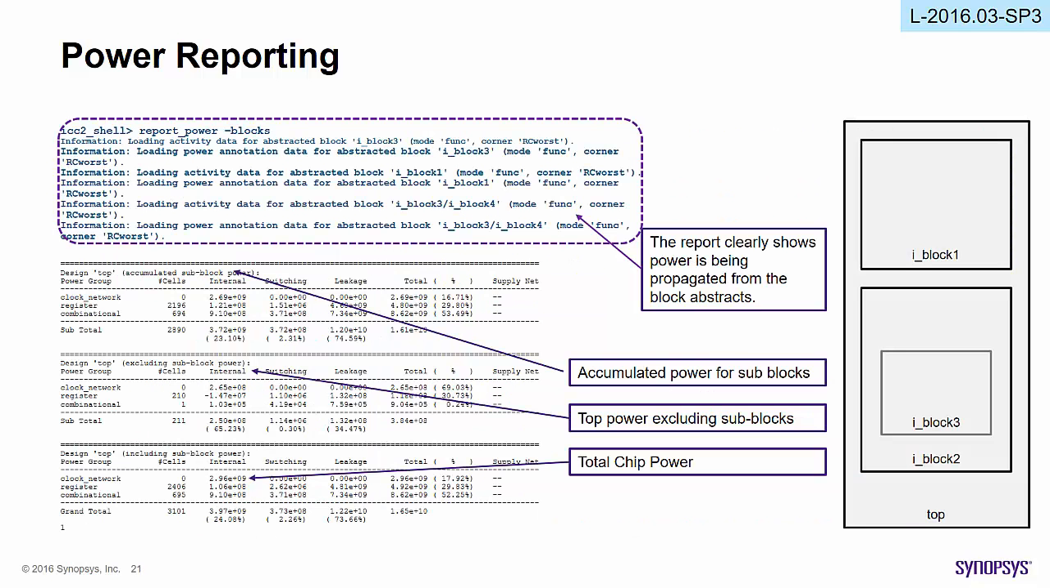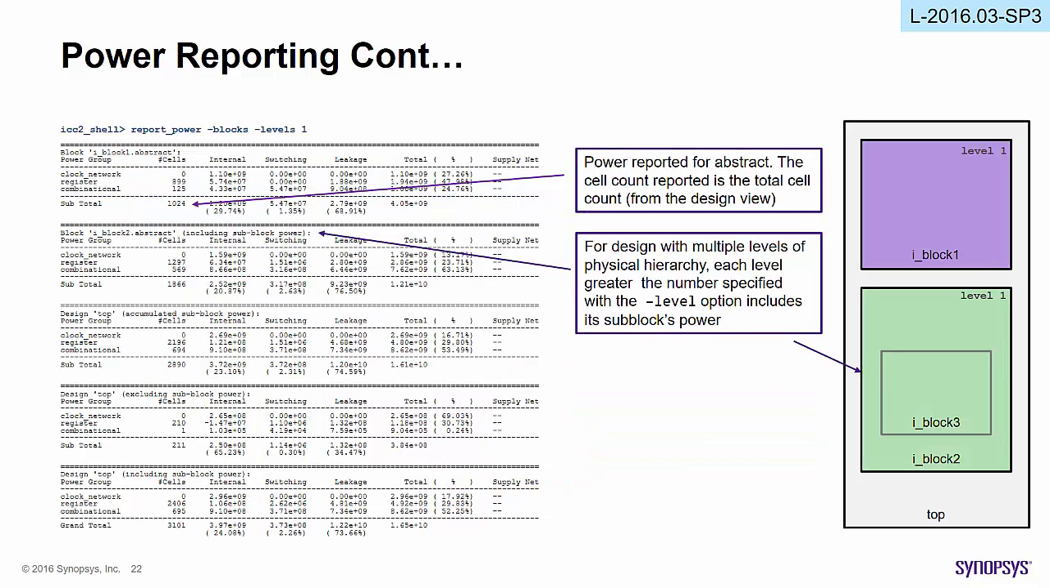Power reporting. The report clearly shows the power is being propagated from the block abstracts, and it also shows all the three segments which we discussed in the previous slide: accumulated power for subblocks, top power excluding subblock power, and total chip power. report_power -blocks -levels 1.